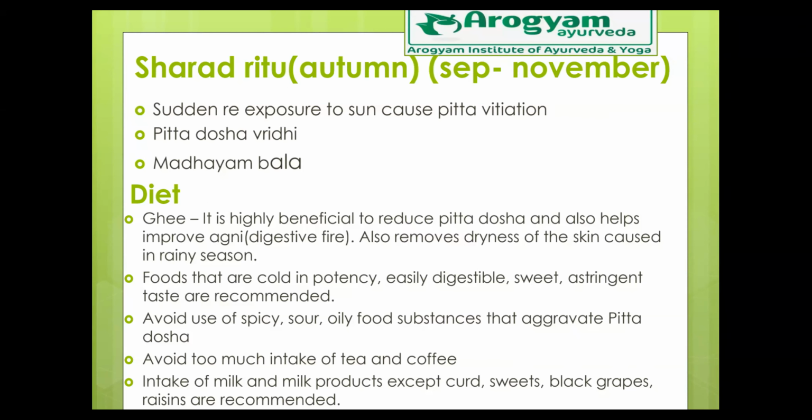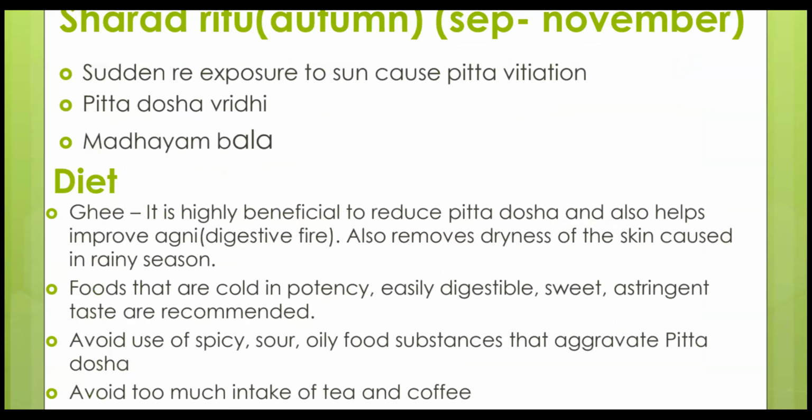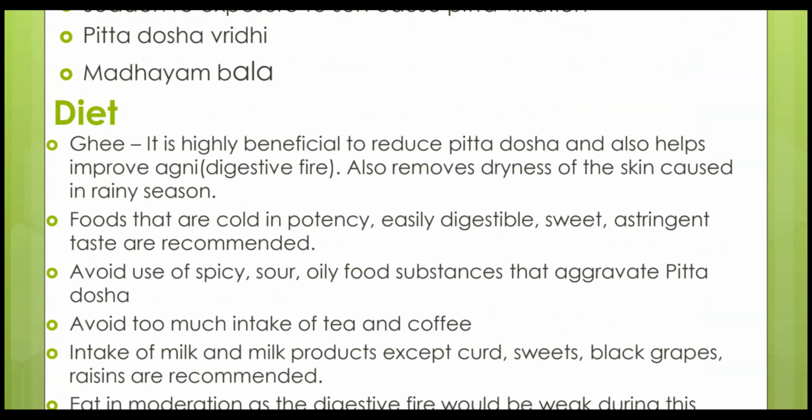So let us see how our diet should be. Regularly we should have ghee. Ghee in the sense of clarified butter, the homemade or organic ghee is the best. It is highly beneficial to reduce pitta dosha and it also helps to improve agni or digestive fire. I hope many of you would have seen how they perform homas, right?